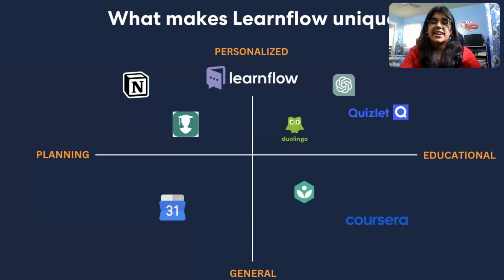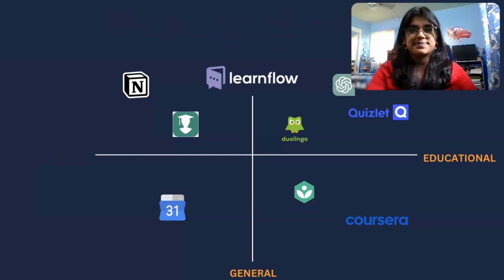Applications like Notion, My Study Life, Google Calendar are amazing planners, but you cannot learn from them. Khan Academy and Coursera are amazing if you think a general course is going to fit all your learning needs. And there are some personalized education learning websites like Quizlet, Duolingo that give you a learning path, but good luck trying to make modifications to that path. Only LearnFlow will be a place where you can organize, learn, and personalize your study goals.